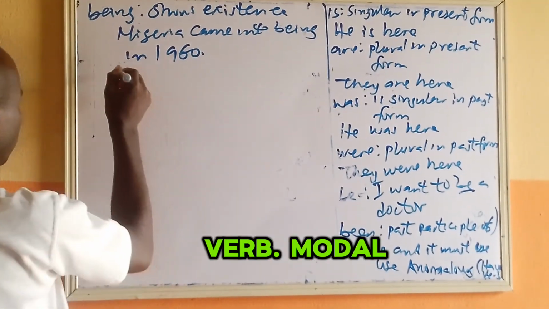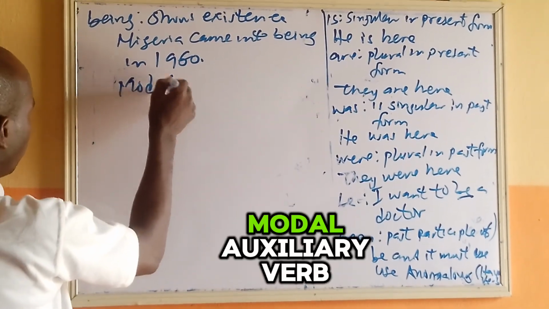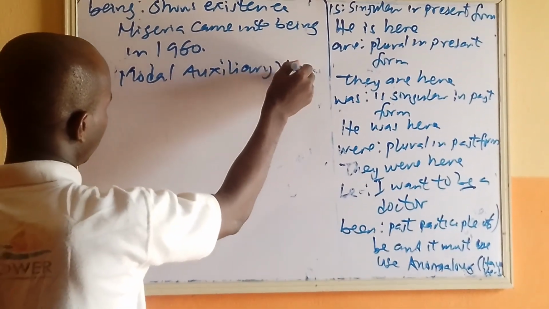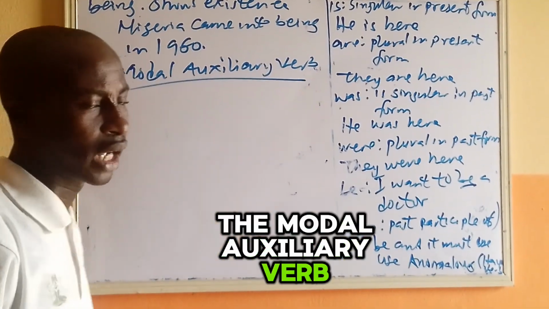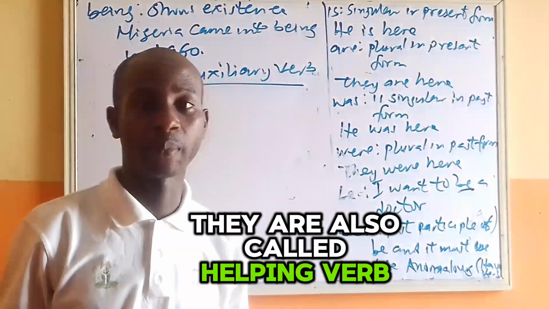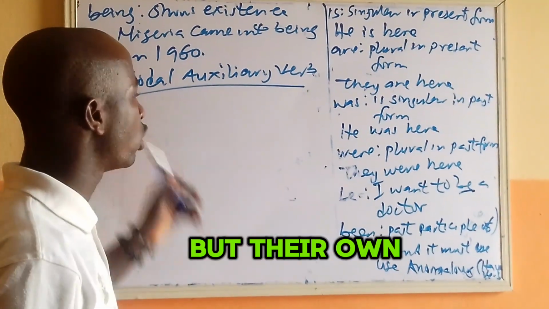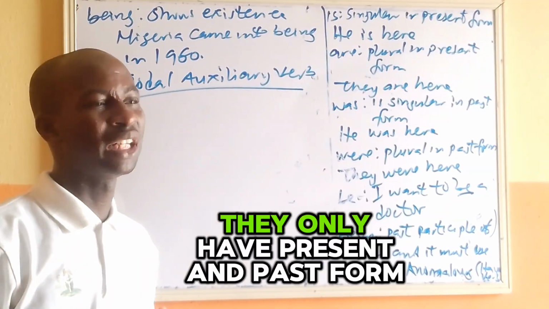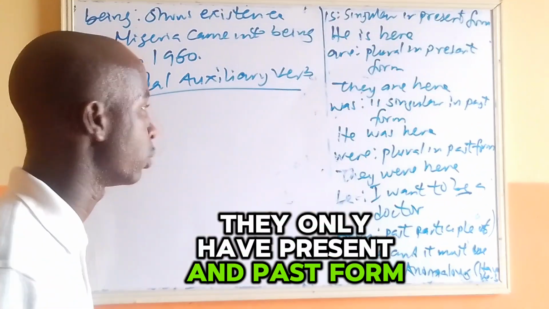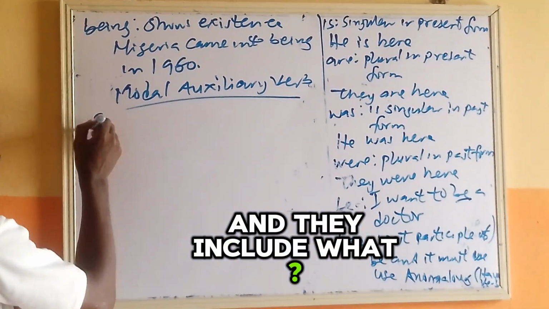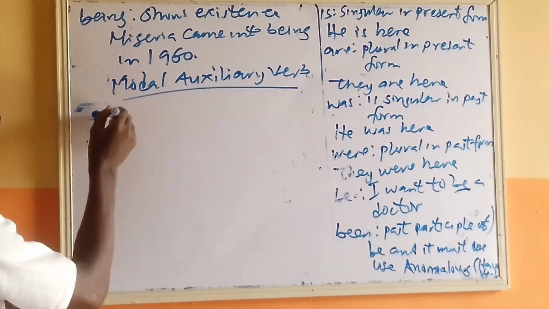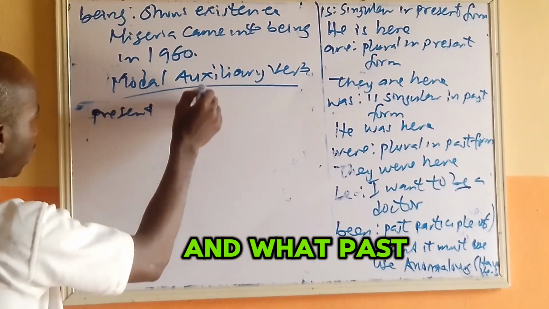And the last one is the modal auxiliary verb. The modal auxiliary verbs are also called helping verbs, but theirs is that they do not have singular or plural. They only have present and past form.